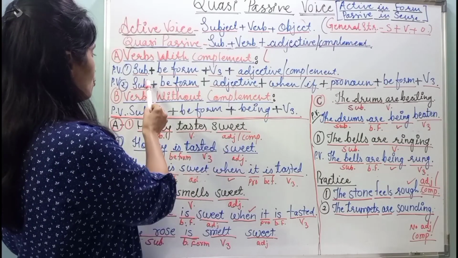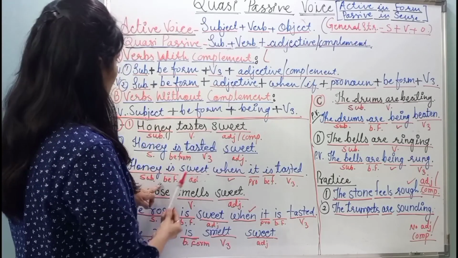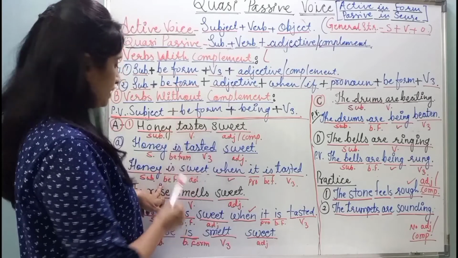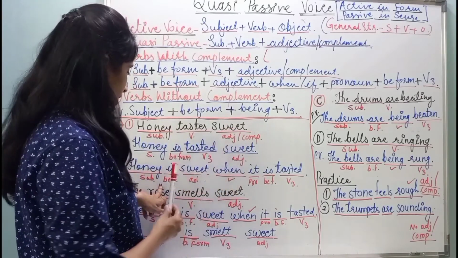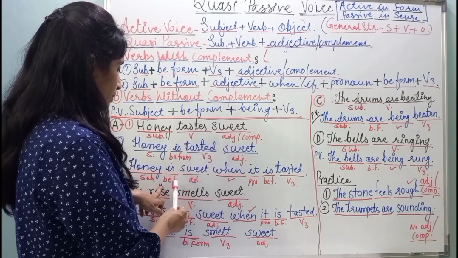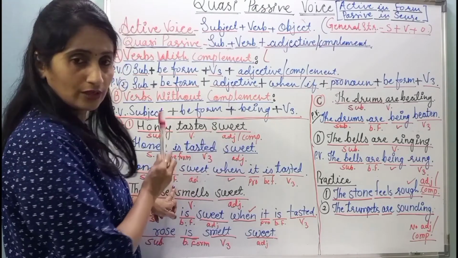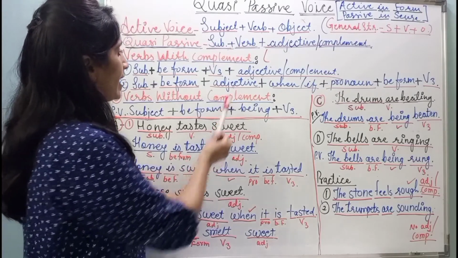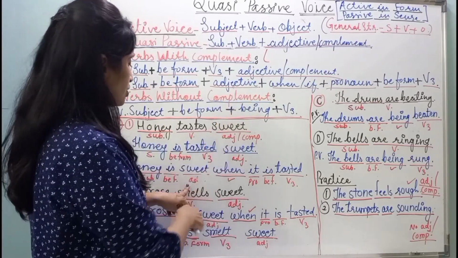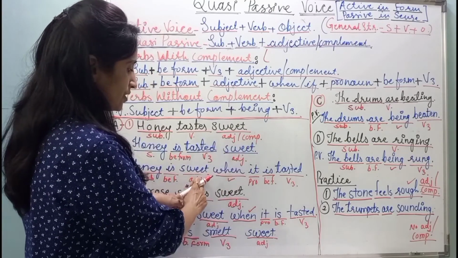So, first of all, subject. Honey is the subject and I have written it here. Then what? Be form. The sentence is in simple present tense, and so the be form used here is "is", as honey is singular in number. Then what? Adjective. What is the adjective in the sentence? The adjective is sweet. So, it is written here.